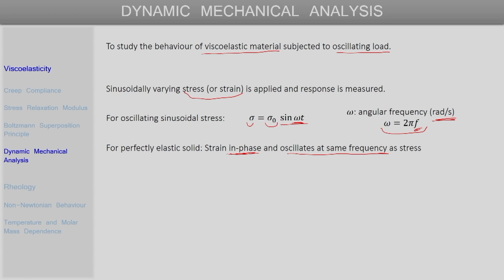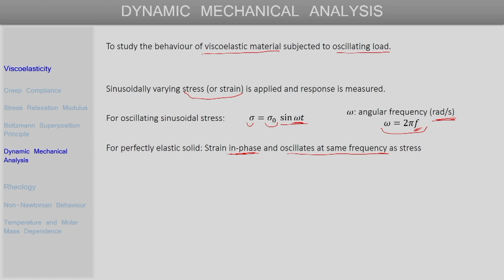Next, if we consider a purely viscous response to this sinusoidally varying stress, we can consider the case of a simple Newtonian liquid. What is observed is that the strain lags behind the applied stress in the case of a purely viscous material, and the phase angle by which the strain lags the stress is 90 degrees or pi by 2 radian.